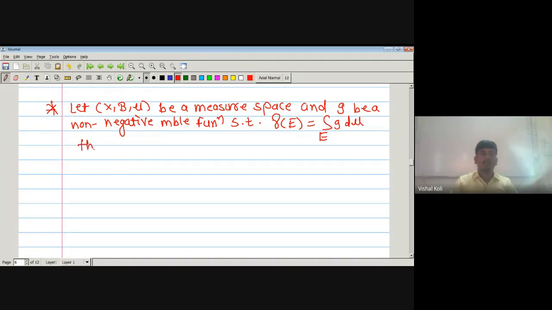Then show that γ is a measure on our sigma algebra 𝓑.